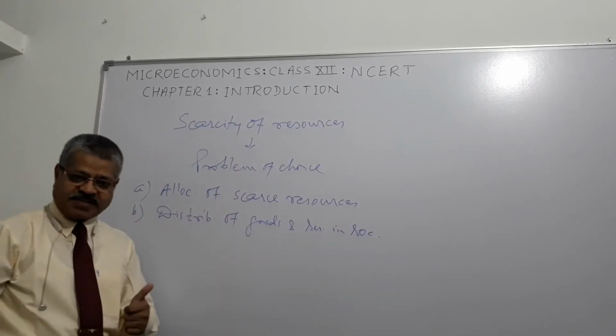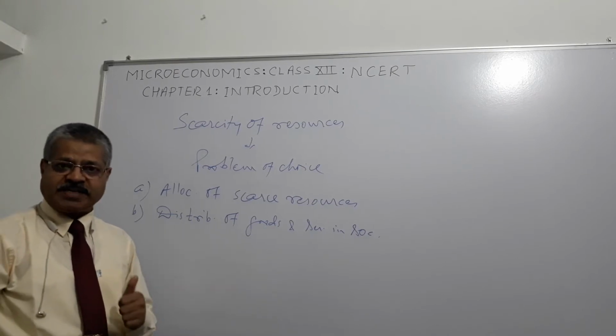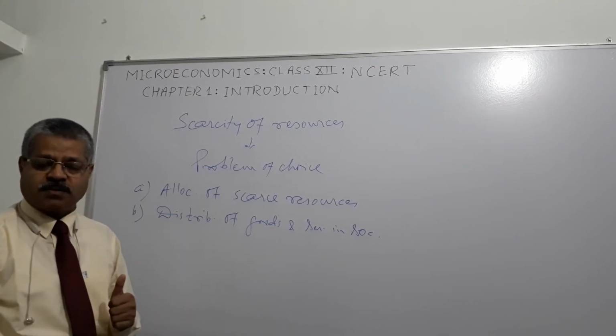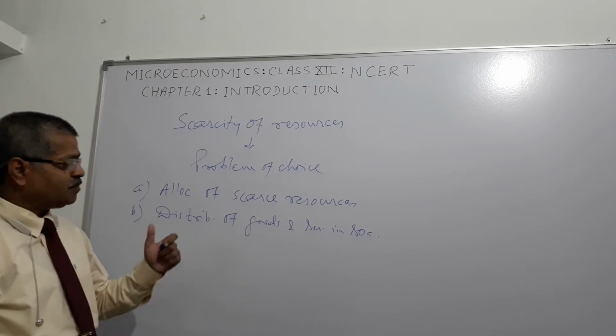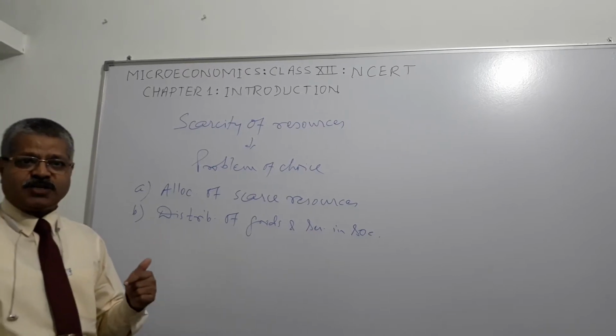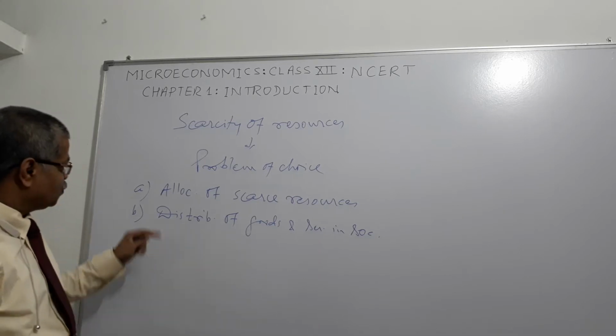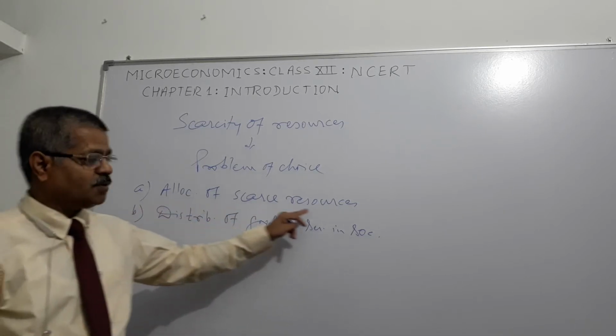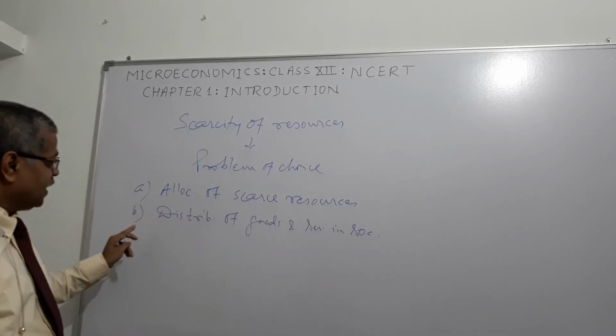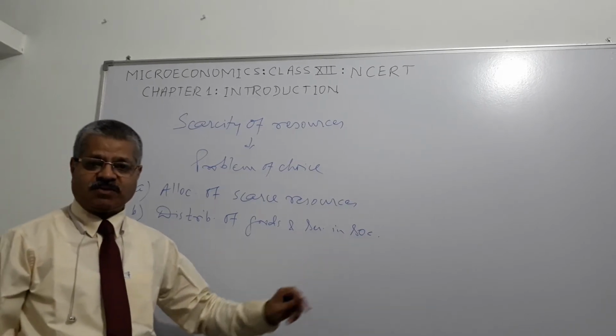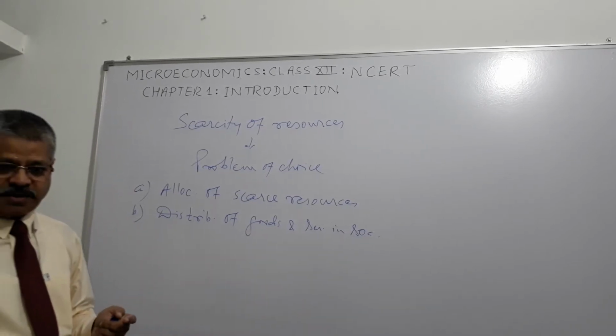So a scarcity of resources gives rise to the problem of choice, and this problem of choice results in two central problems for the economy. Those problems are allocation of scarce resources and distribution of goods and services in society, right?